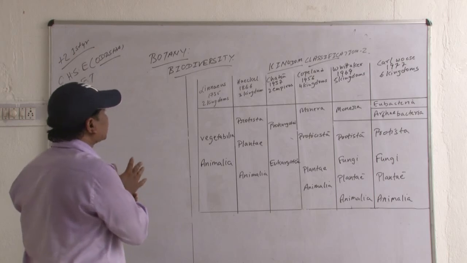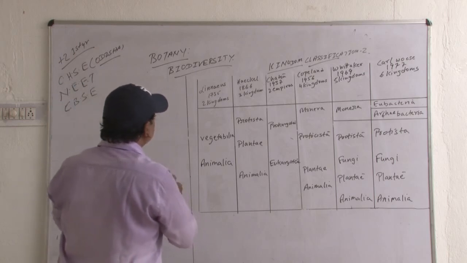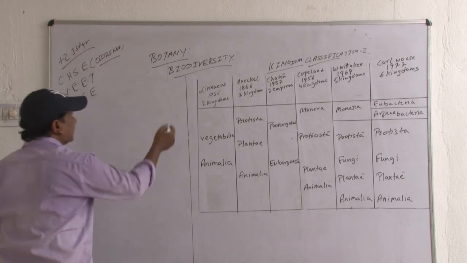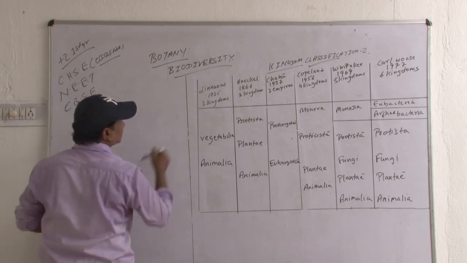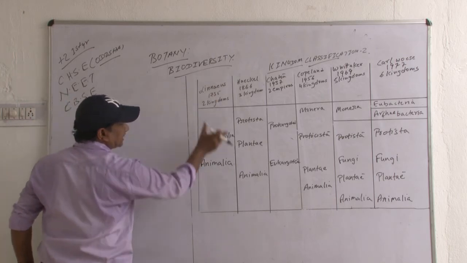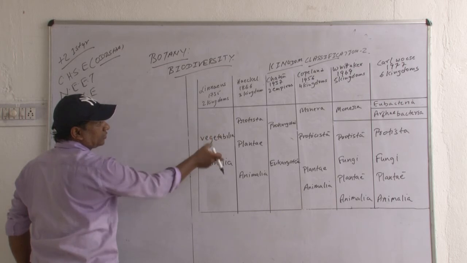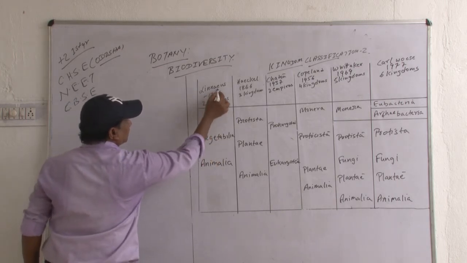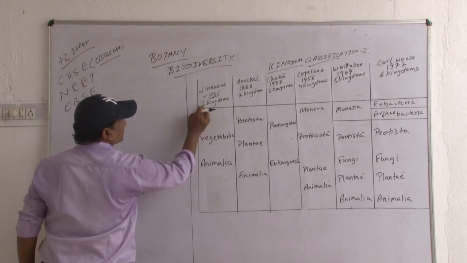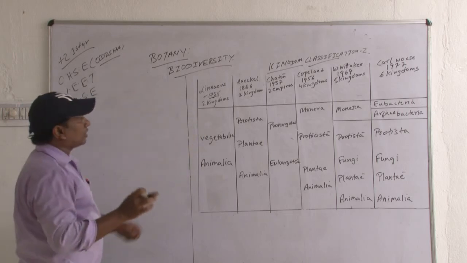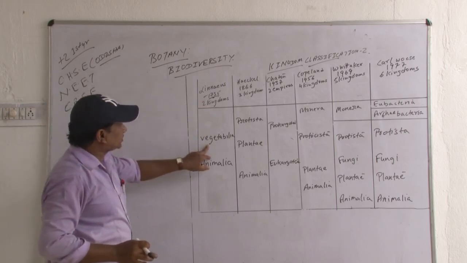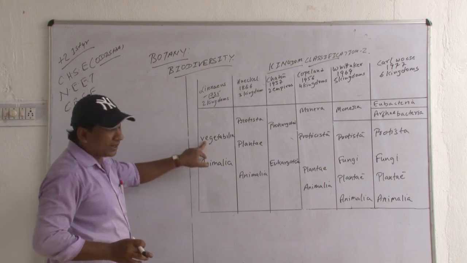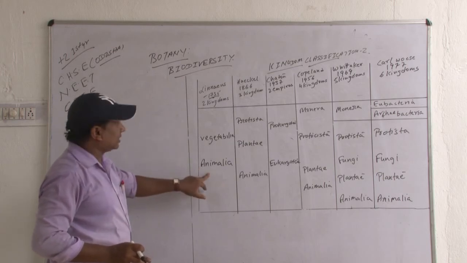Now, kingdom classifications were proposed by some biologists. Who are they? Carolus Linnaeus, remember. This sketch which I have given you is very important, so you have to remember the dates.